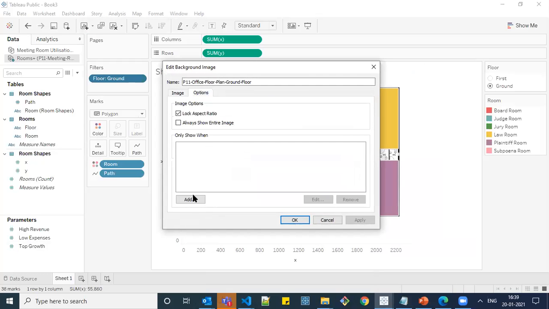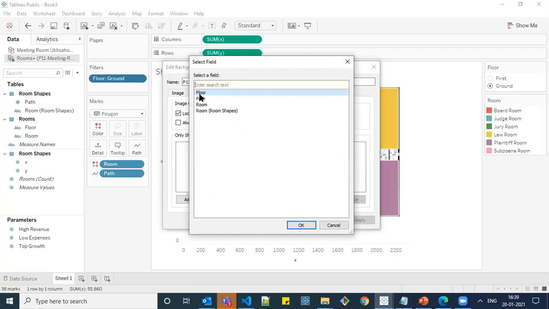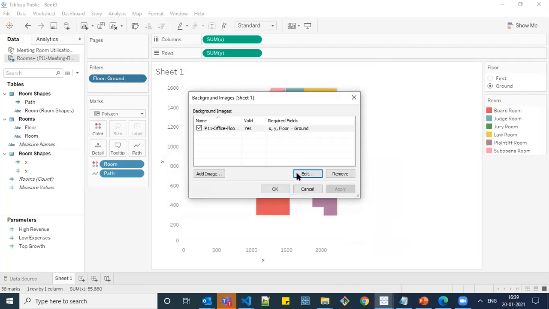And we have one more option: when this image should be shown. For this, you have an option tab. Click over here, add when the floor is ground floor. So we need to show this image. So I have added over here. Okay. Similarly, add for the first floor as well.